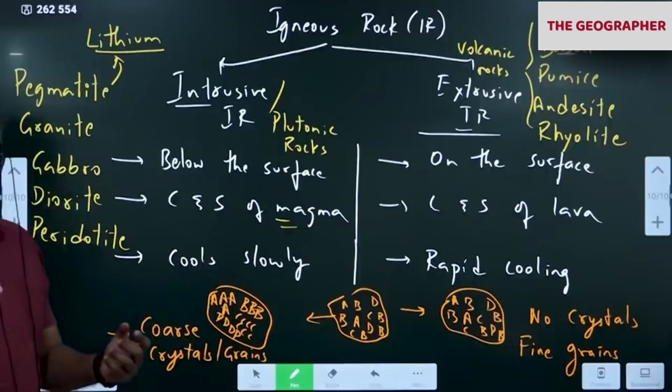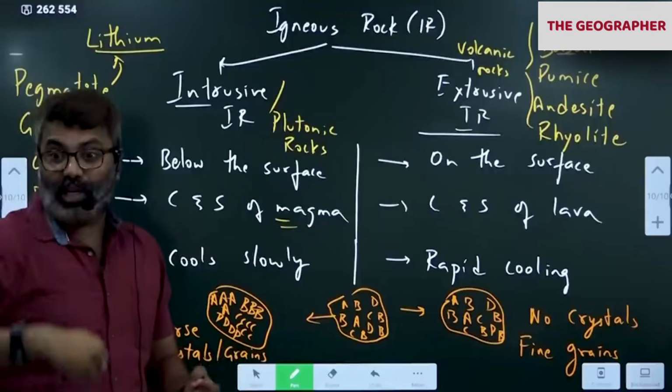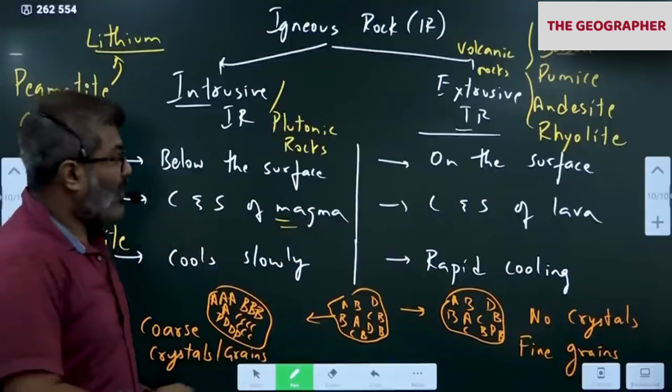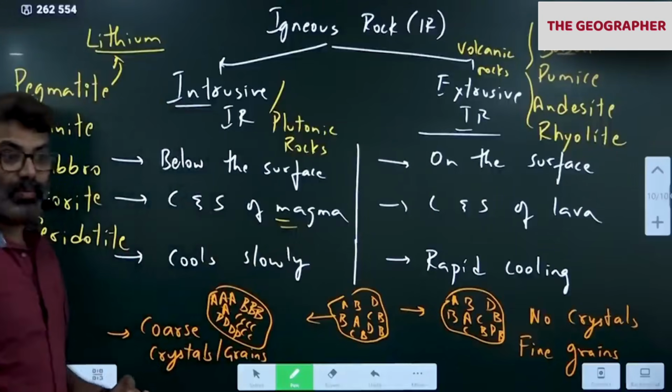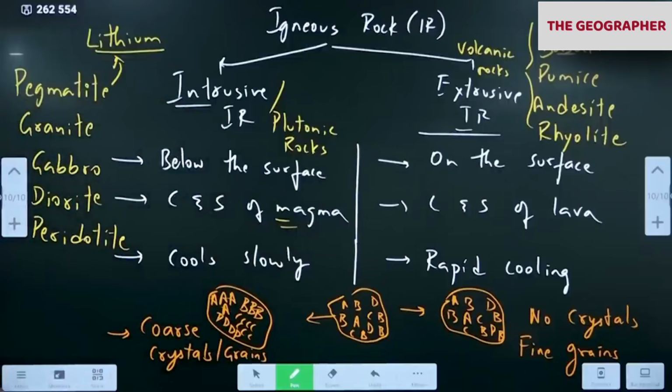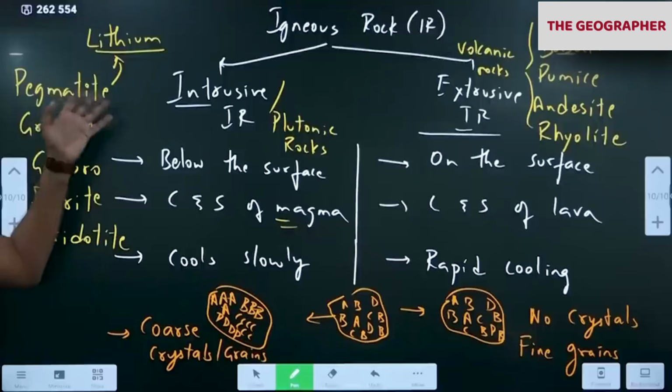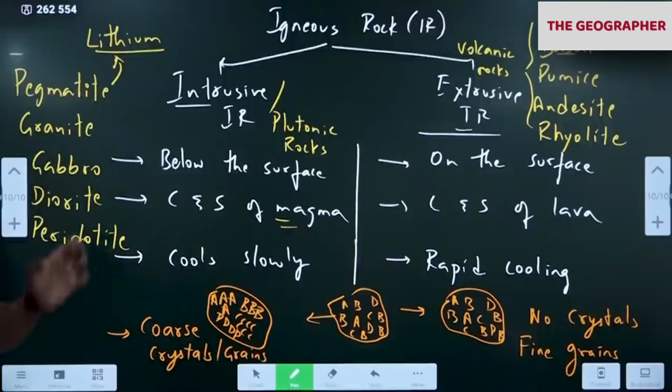Before the discovery in India, we were getting lithium from South America. You got it? We used to bring it from South America, and that too the Navy used to bring it. Indian Navy ships used to go and bring the lithium. For certain sensitive, expensive minerals, we send the Navy, not regular ships. So please remember pegmatite. They'll ask about the source rock. Remember this.